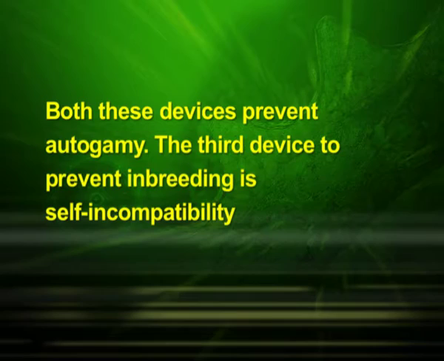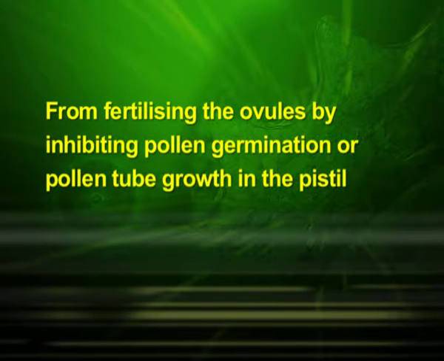In some other species, the anther and stigma are placed at different positions so that the pollen cannot come in contact with the stigma of the same flower. Both these devices prevent autogamy. The third device to prevent inbreeding is self-incompatibility. This is a genetic mechanism and prevents self-pollen, which means pollen from the same flower or other flowers of the same plant, from fertilizing the ovules by inhibiting pollen germination or pollen tube growth in the pistil.